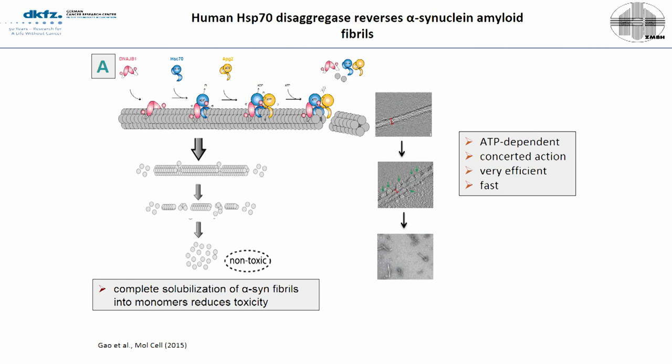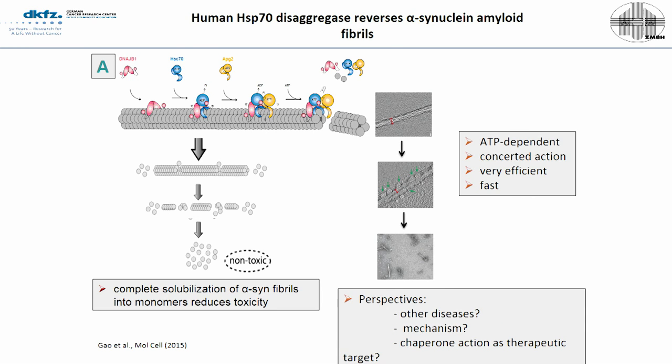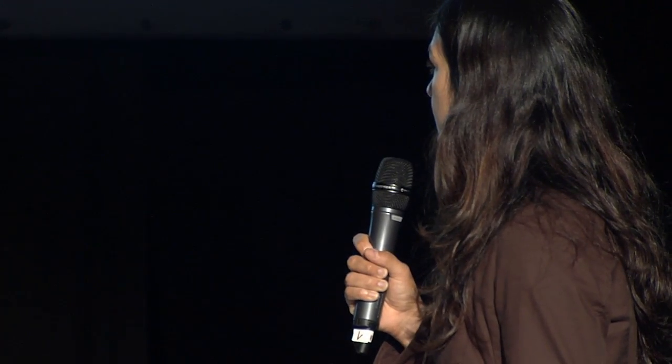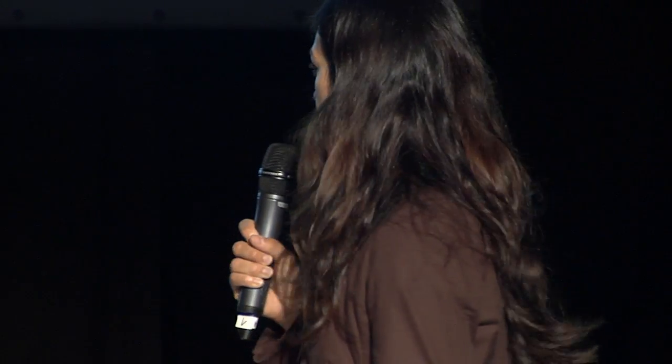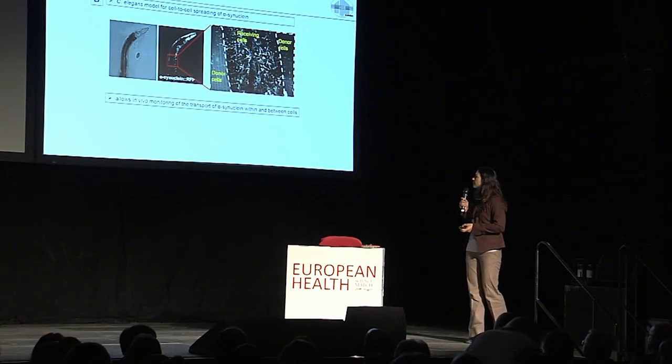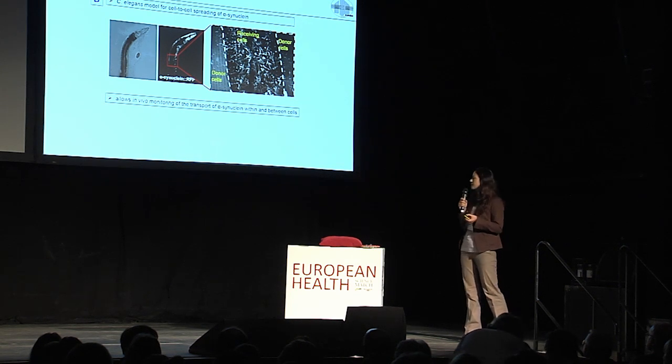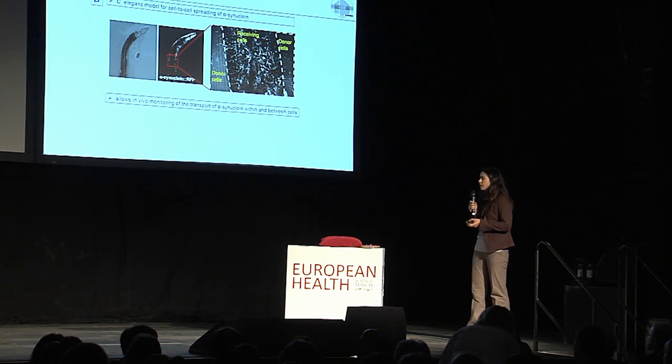The complete solubilization of alpha-synuclein fibrils into monomers reduces the toxicity. And our perspectives are, we want to try if other disease-related proteins are able to be disaggregated with this network and look at the mechanism, and also we want to explore if this action can be used as a therapeutic target.